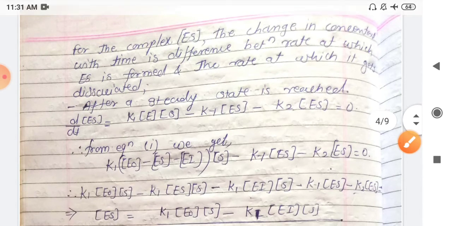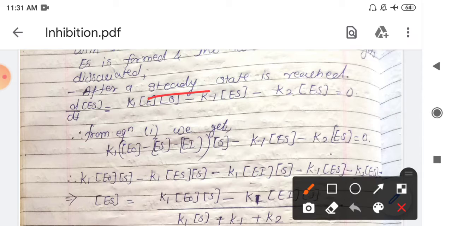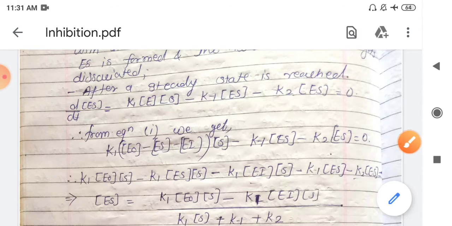Okay. So this is the statement of our famous steady state approximation. So we are simply applying this steady state approximation on this ES complex. So d by dt of ES is equal to 0. This is the statement of steady state approximation. So from the mechanism we can write k1 into E into S minus k minus 1 into ES minus k2 into ES is equal to 0.